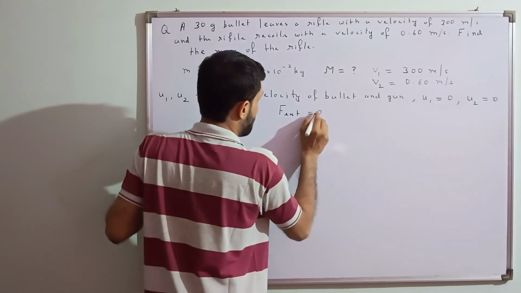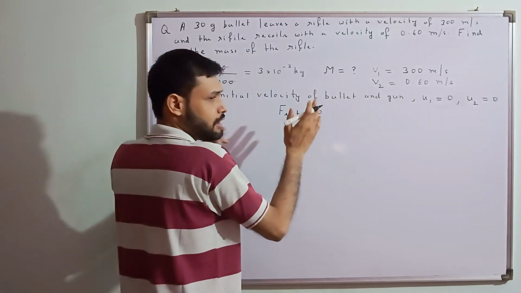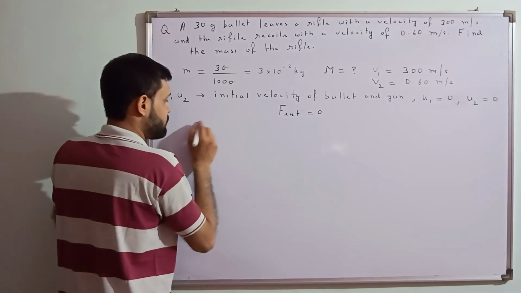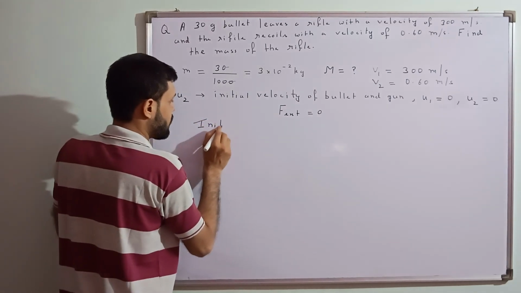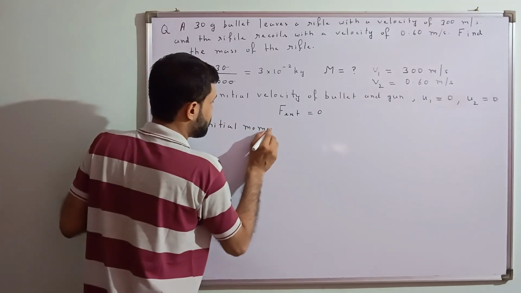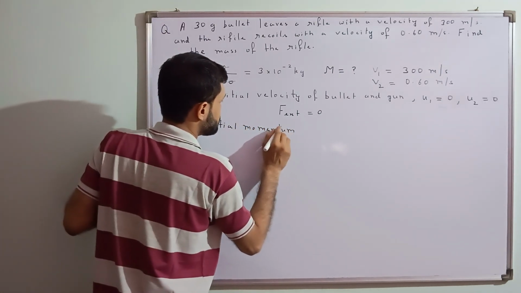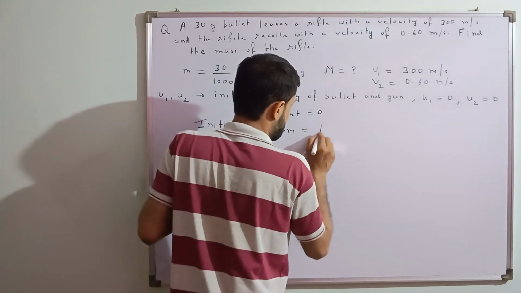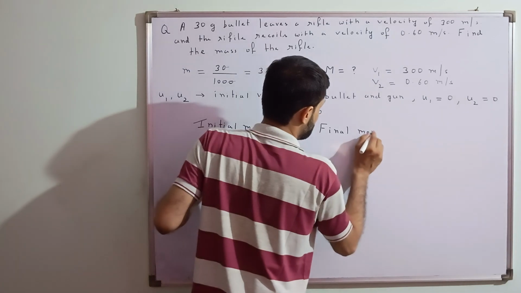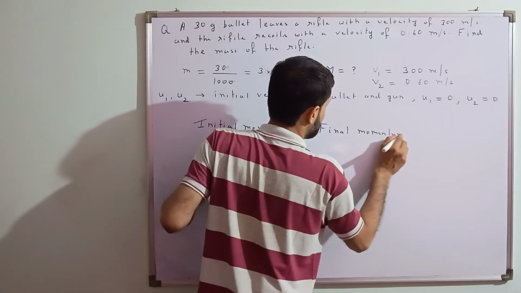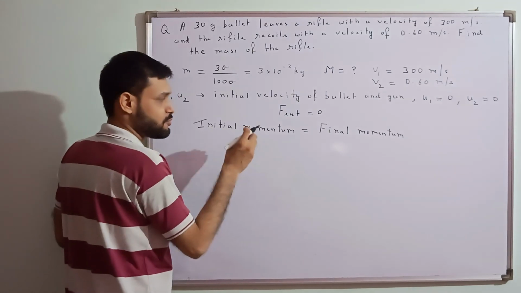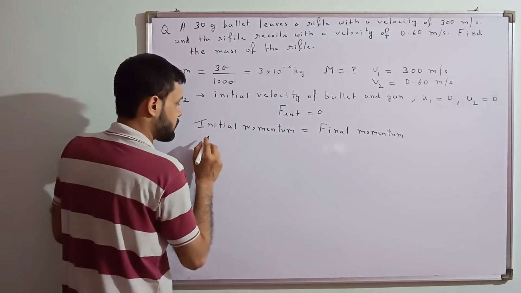If external force is 0, I am writing all these things to explain you. You can straight away do the question. That means initial momentum is equal to final momentum. You can straight away put the value and find the answer. I am just doing all these things to make you understand. And we know the initial momentum is 0. No need to write these values. Just put 0 over here and find the answer.